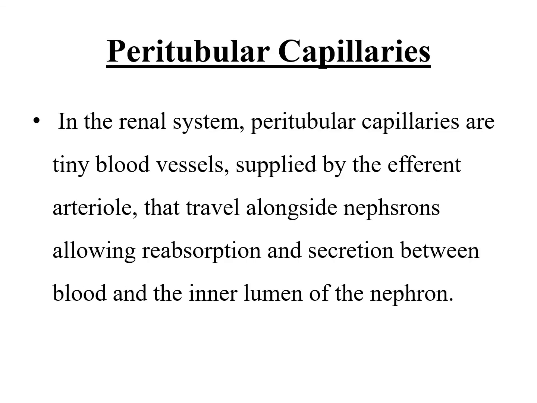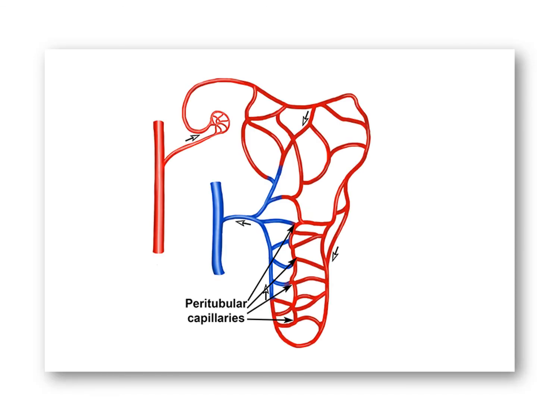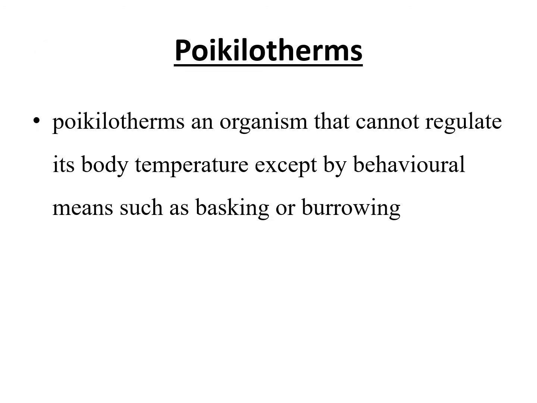Peritubular capillaries. In the renal system, peritubular capillaries are the tiny blood vessels supplied by the efferent arterioles that travel alongside the nephron, allowing the reabsorption and secretion between the blood and the inner lumen of the nephron. This figure shows the peritubular capillaries. Poikilotherms. A poikilotherm is an organism that cannot regulate its body temperature except by behavioral means such as basking or burrowing.